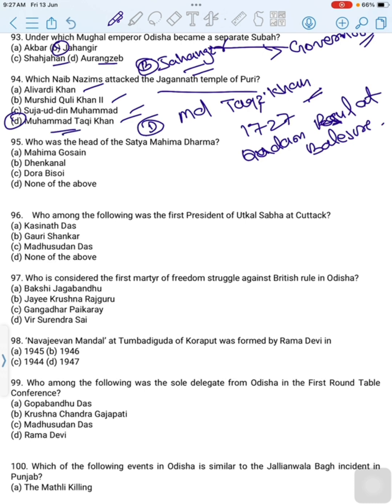Then move to the next question. Who was the head of the Satya Mahima Dharma? First option is Mahima Gosai, second option is Dhenkanal, third option is Dora Bisoi, last option is none of the above. Then the correct option is option A, Mahima Gosai.